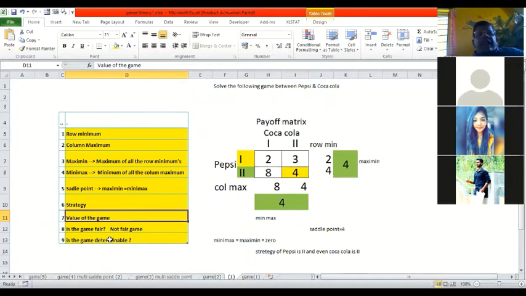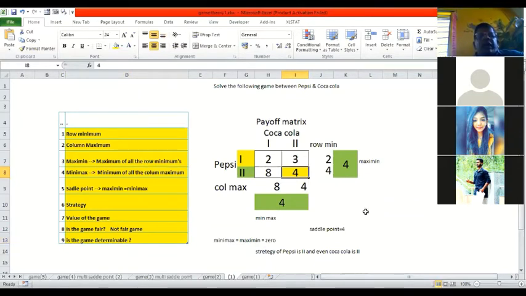We said the game is determinable. If the saddle point is not found, then we are not able to tell whether it is determinable or not. A game is to be called fair if minimax and maximin are 0. That means the saddle point is 0, then we call the game fair. In this case, the game is not fair.